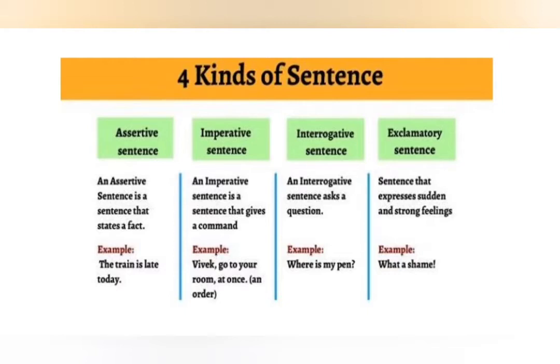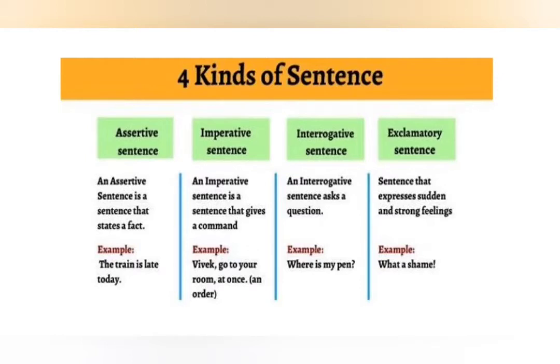The fourth kind of sentence is exclamatory sentence. Now here children, these sentences express sudden and strong feelings. When you're very excited or very happy or very sad and dejected, then you use an exclamation mark in your sentences. For example, what a shame. Say there's a match of cricket going on and India is doing very badly.